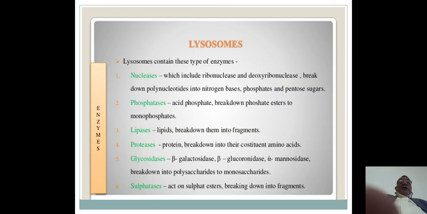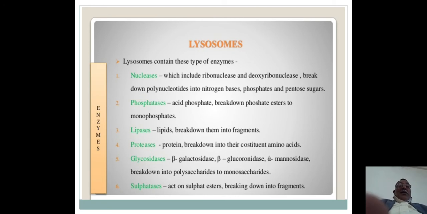Next, the lysosomes contain these types of enzymes. Number one is the nucleases, which include ribonuclease and deoxyribonuclease, which break down polynucleotides into nitrogenous bases, phosphate, and pentose sugar. Another important enzyme is phosphatase: acid phosphatase breaks down phosphate esters to monophosphates.